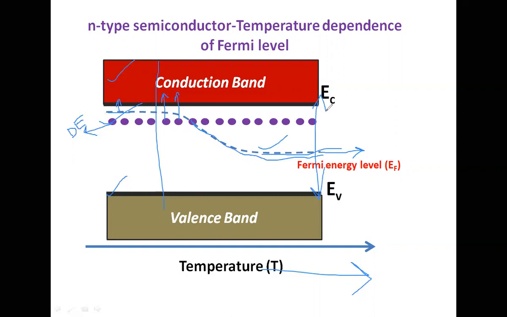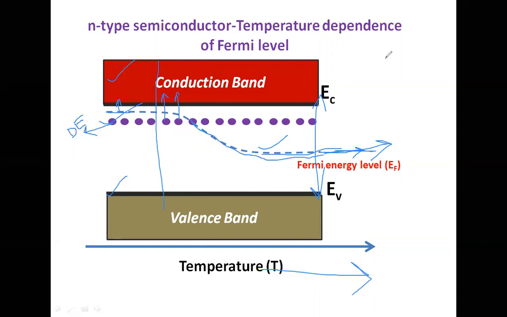That means as we increase the temperature, the Fermi energy level decreases slowly and finally matches with the position of the Fermi energy level in an intrinsic semiconductor. That means it will be almost at the midpoint of the forbidden energy band gap. This is the temperature dependence of the Fermi energy level in the case of N-type semiconductor.